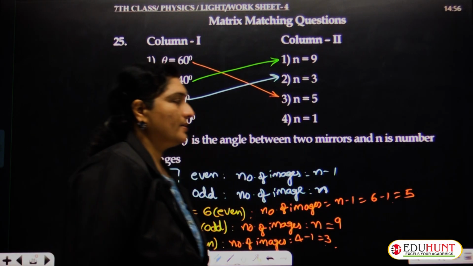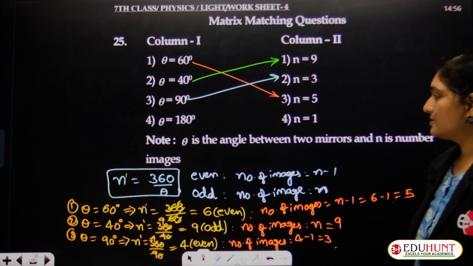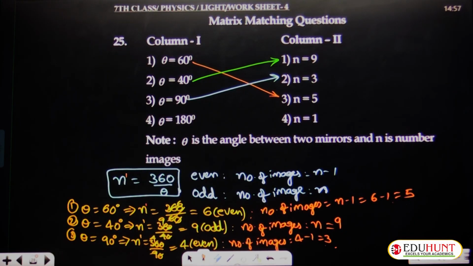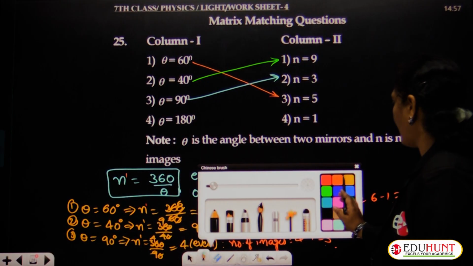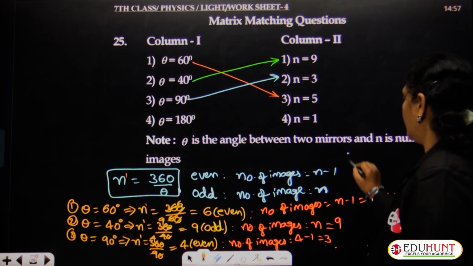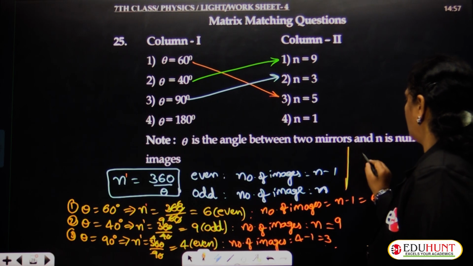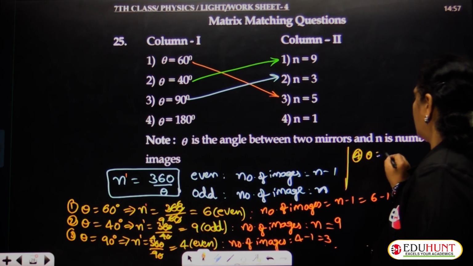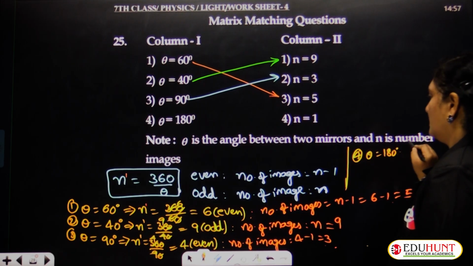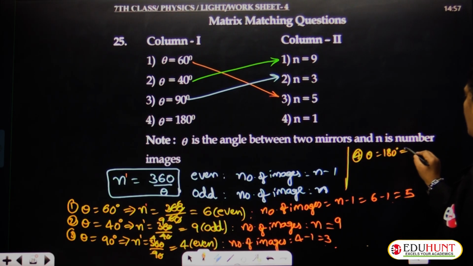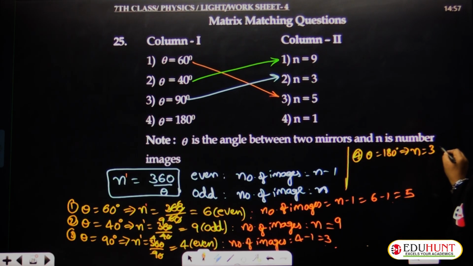Now let us also check the last one, that is 180 degrees. Suppose theta is 180 degrees, the fourth case. Then n is 360 upon 180, which cancels to 2 times. 2 is an even number.